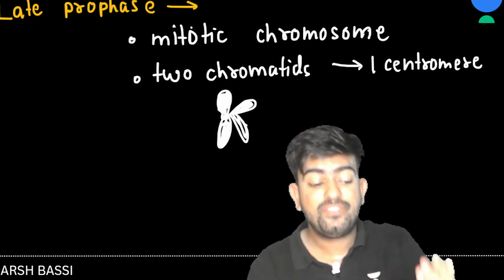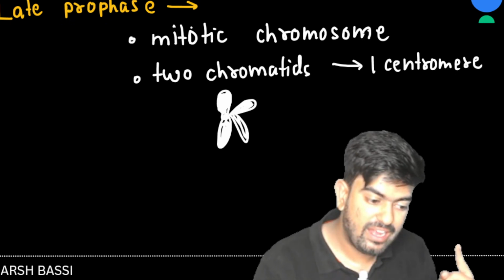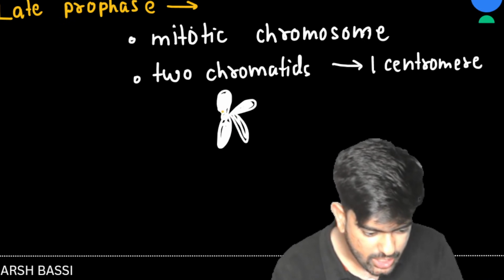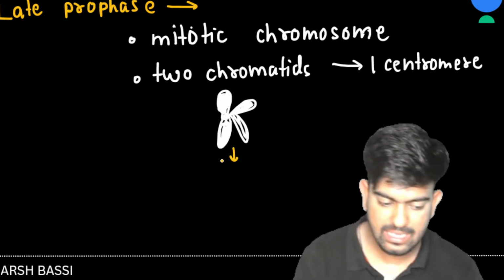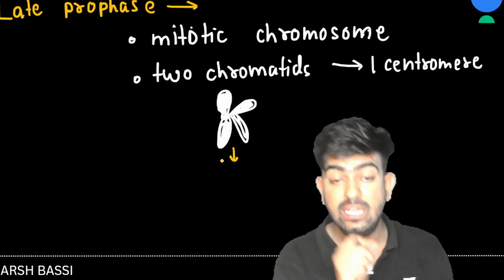Because it is after the S phase, DNA has duplicated, and that's why we have two chromatids and one centromere. This will be the structure of chromosomes in late prophase.